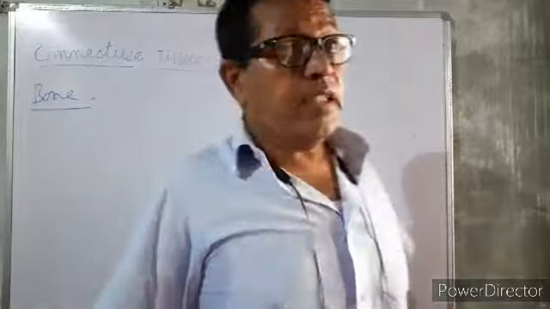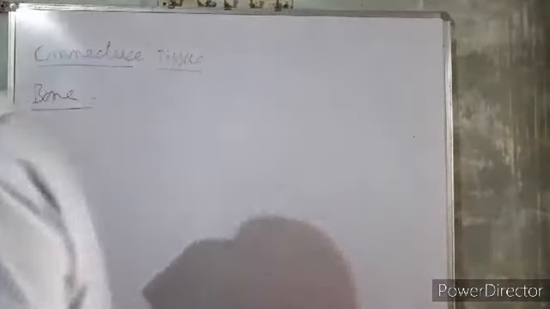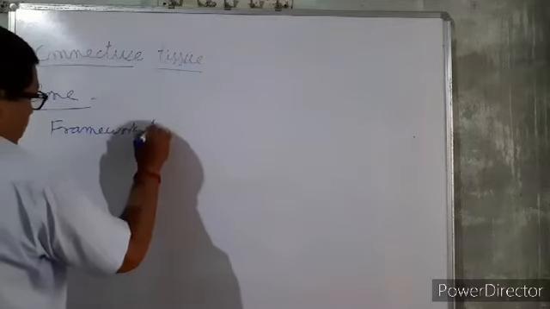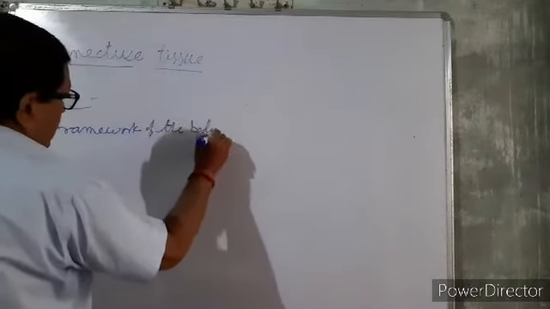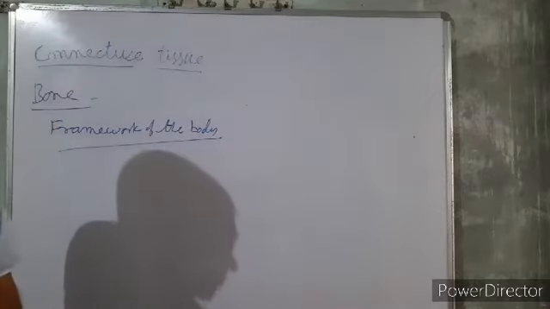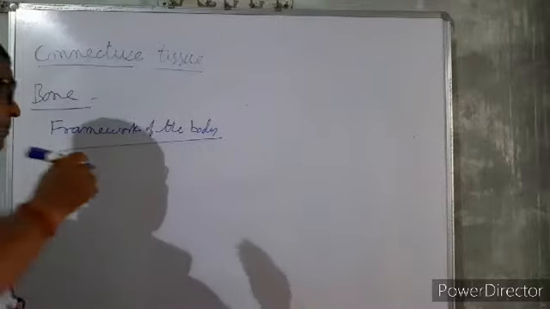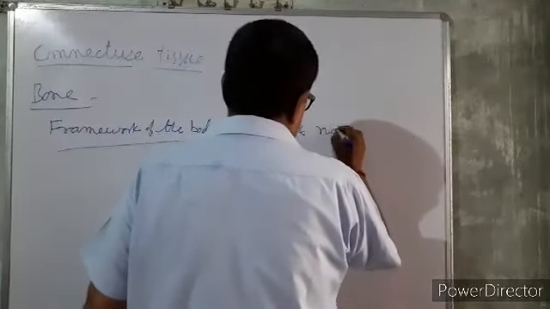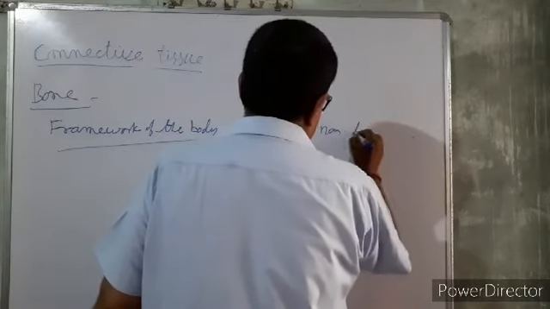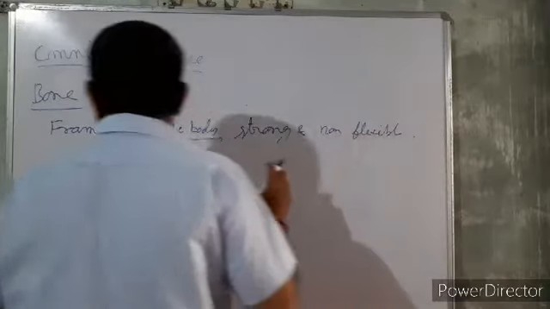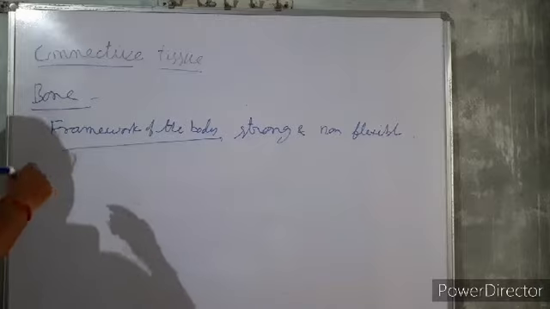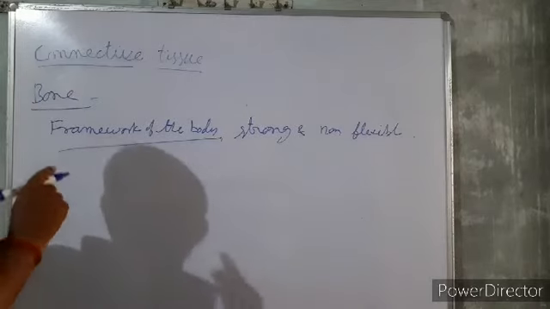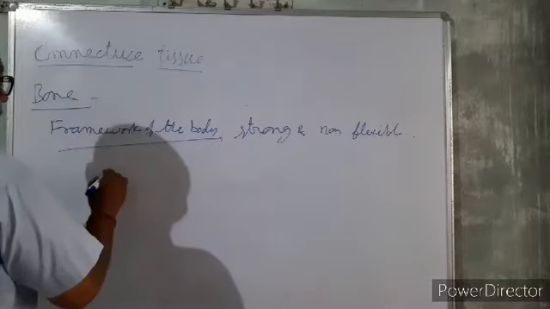Bone makes the framework of the body, and bones are strong and non-flexible, unlike other connective tissue. Bone also consists of two components.